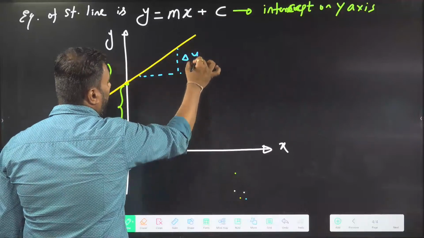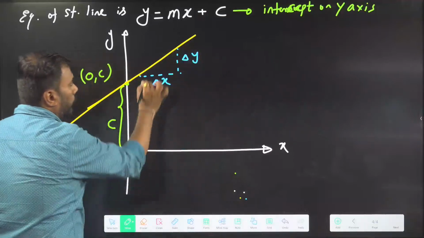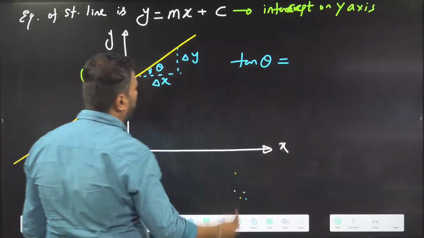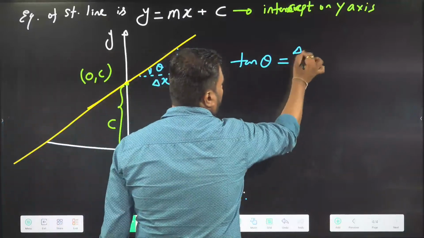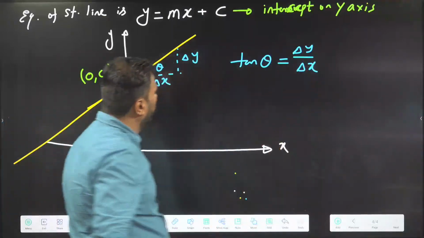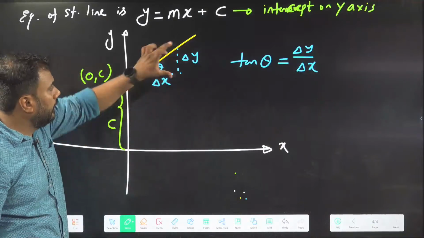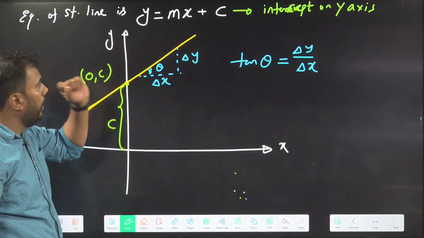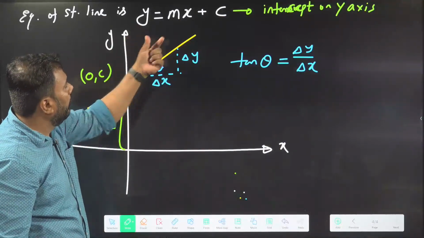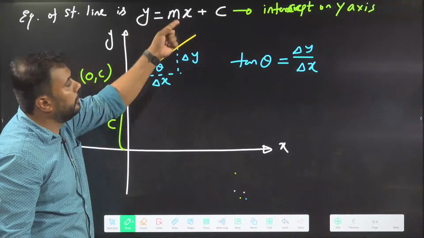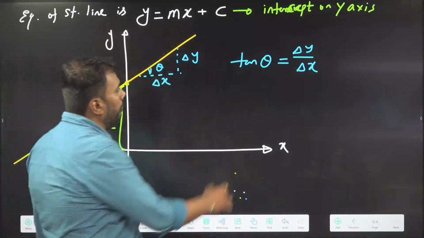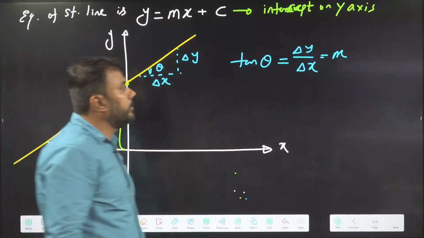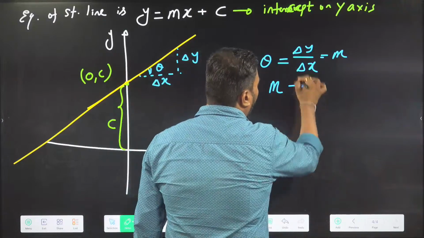If I change y, there is a change in x. So for this angle theta, tan of that is change in y by change in x. By trigonometry, change in y by change in x, this height by this base, perpendicular by base, is tan theta. By this equation, if I change x, y will change, and that ratio of change is m. This m is giving me tan theta. So this m is called by a special name. We call m the slope.